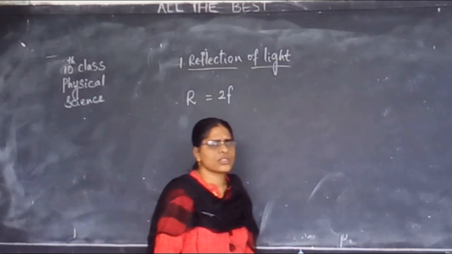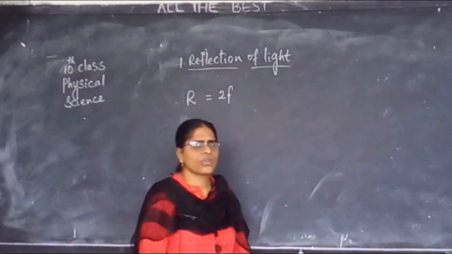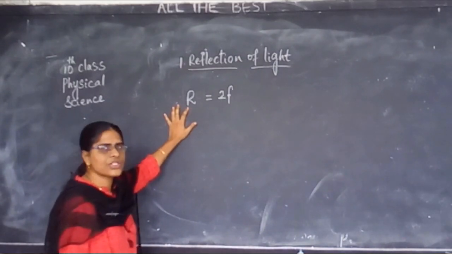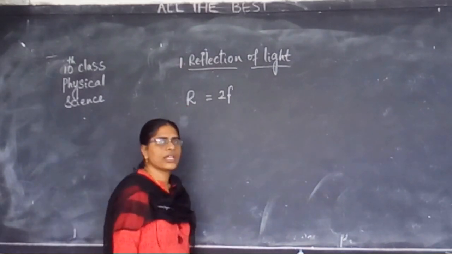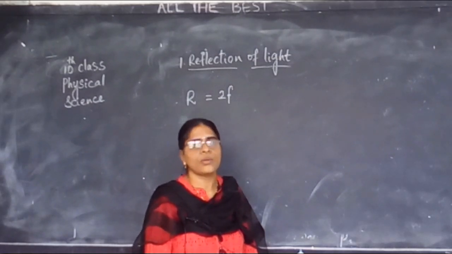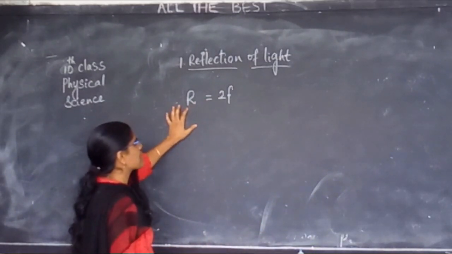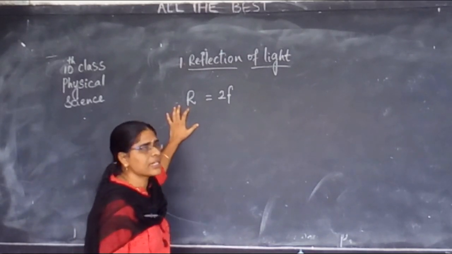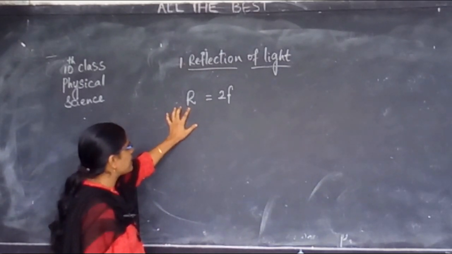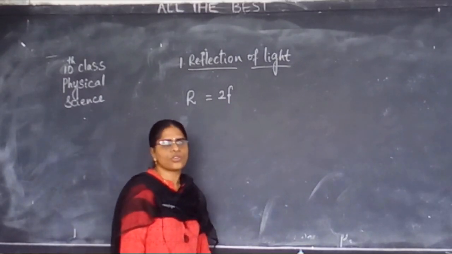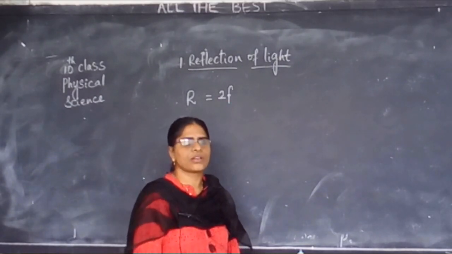They may ask the question for 2 marks or 1 mark: write the relation between radius of curvature and focal length of a given mirror. You need to write the formula and explain the terms in it. R is the radius of curvature, f is the focal length of the given mirror.